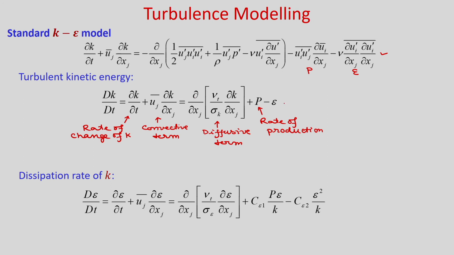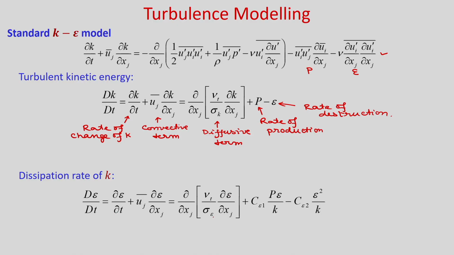And this epsilon is your dissipation. So, it is the rate of destruction. So, you can see that to solve this equation we need to know the value of nu t as well as the dissipation rate epsilon. So, we need another equation for the dissipation rate epsilon.